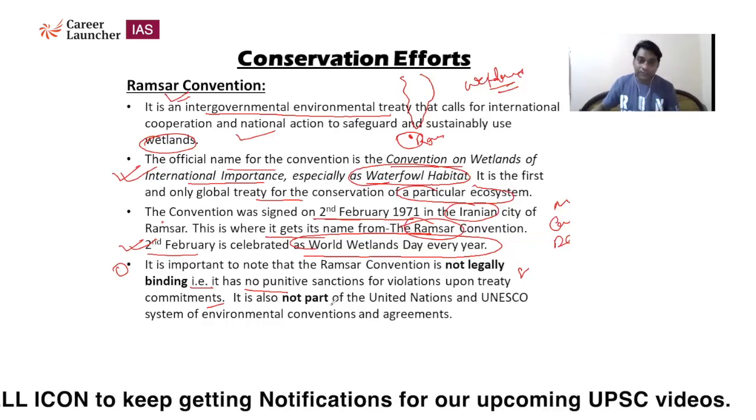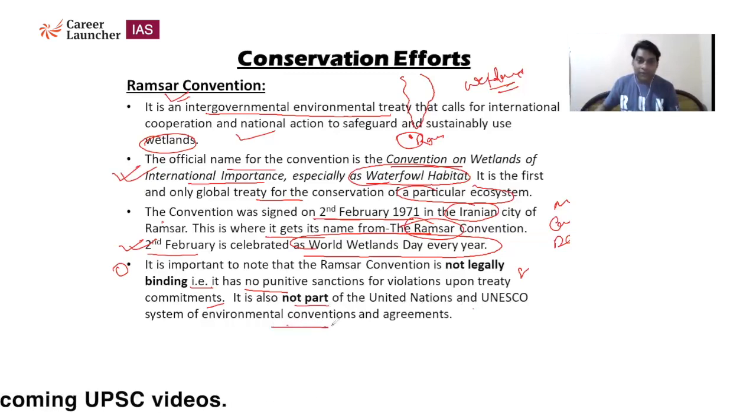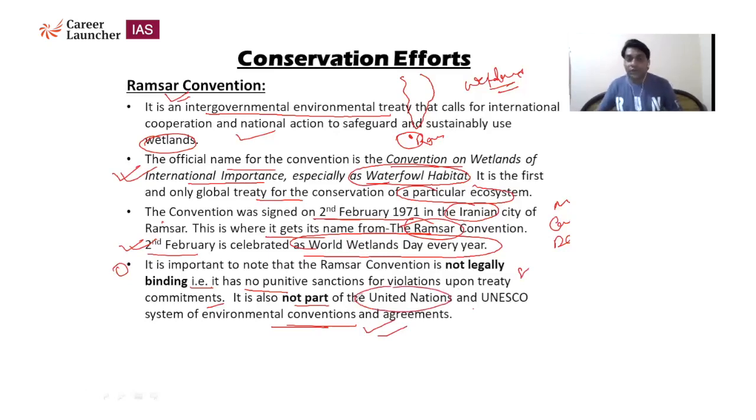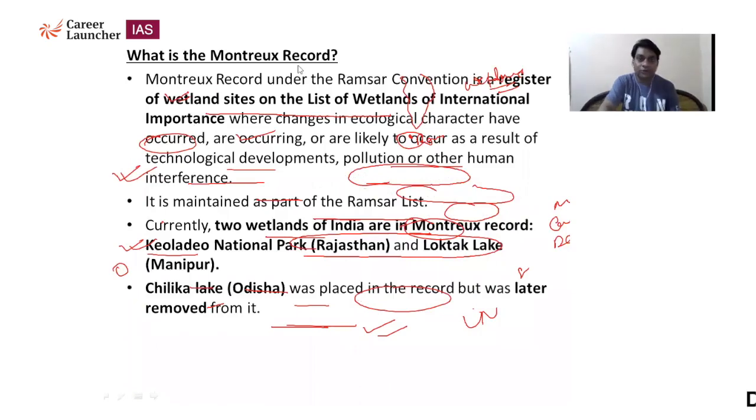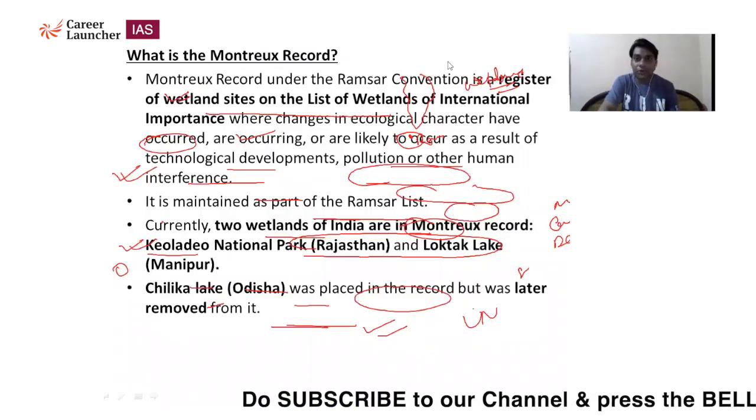conserving a particular ecosystem. It is also not part of the United Nations and UNESCO system of environmental conventions and agreements. So it's not a part of the United Nations. Most treaties like UNFCCC, the United Nations Framework Convention on Climate Change, are part of the United Nations. So you should remember that some treaties are part of the United Nations, but the international convention for wetlands is not a part of the United Nations. Okay. Now the next slide is about a very important concept, that is, what is the Montreux Record.